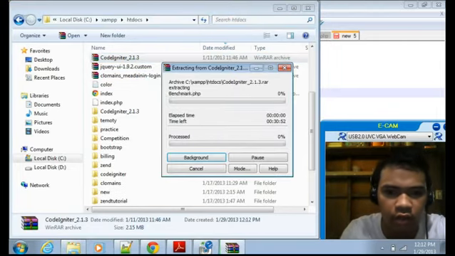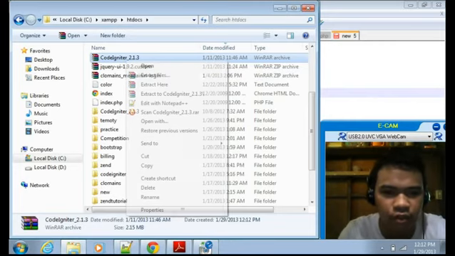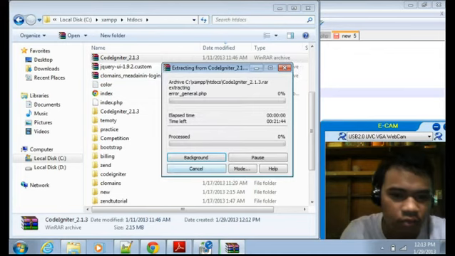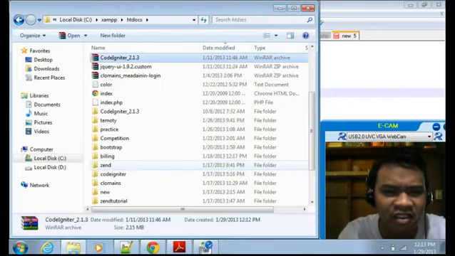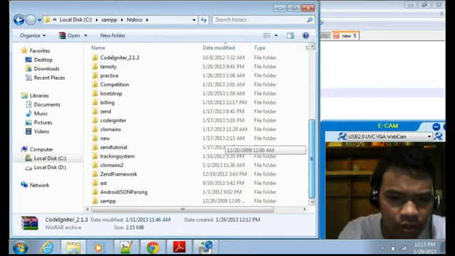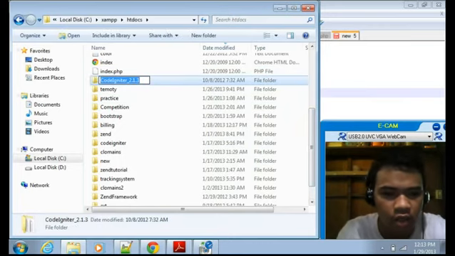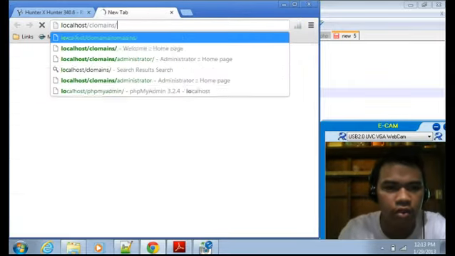This will take a while. Okay, it's done. So extract. Oh, I already extracted it. Silly me. So here it is, CodeIgniter 2.9. And let's browse to localhost exam.